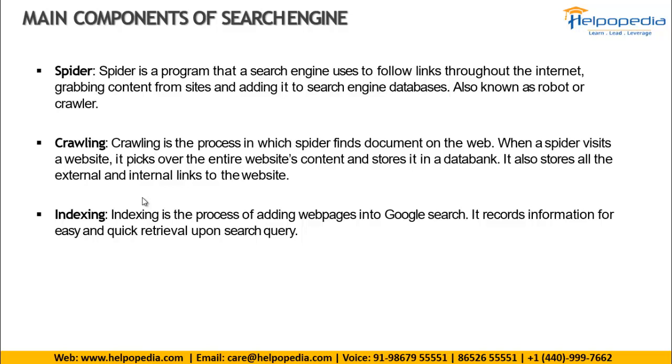Suppose a crawler, this spider, is coming to my website and crawls it. Before collecting the data from my website, it will first check with Google's database whether this content is already available in Google's database or not.